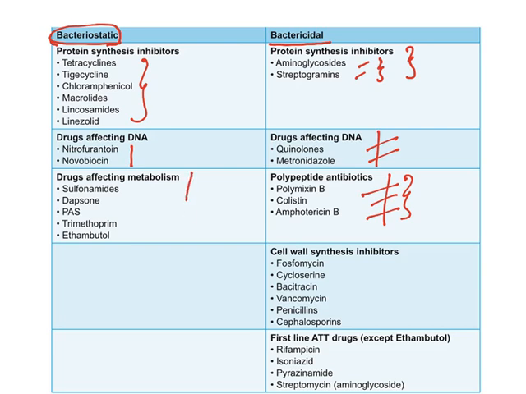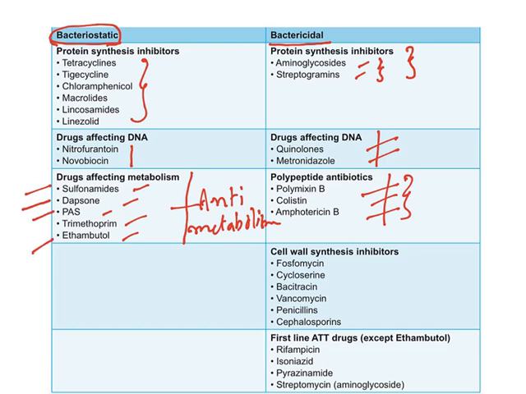Now the antimetabolites like sulfonamide, dapsone, para-aminosalicylic acid, trimethoprim, ethambutol, all of them will be acting as antimetabolites. They act in the metabolism of the bacteria, but they will not cause death. Sulfonamides act against bacterial infections. Dapsone is used to treat leprosy.